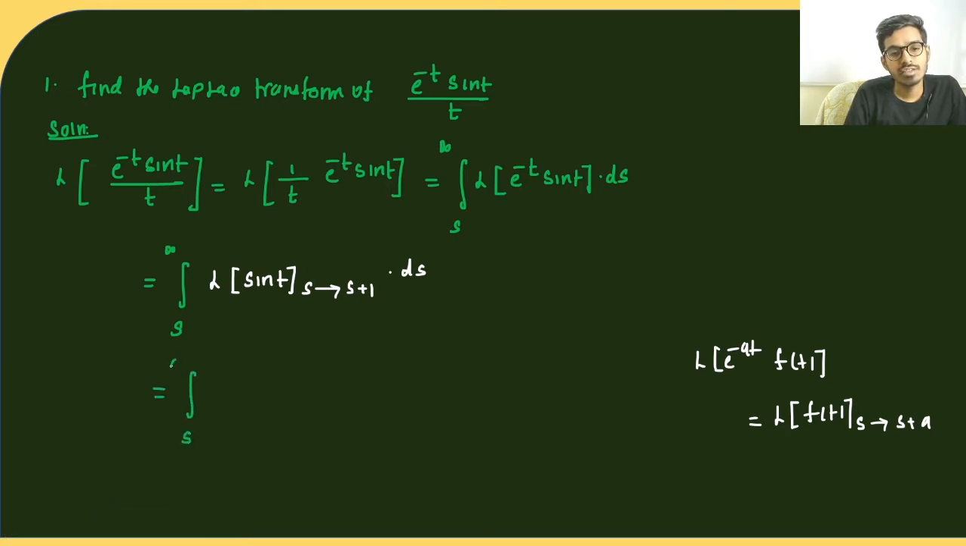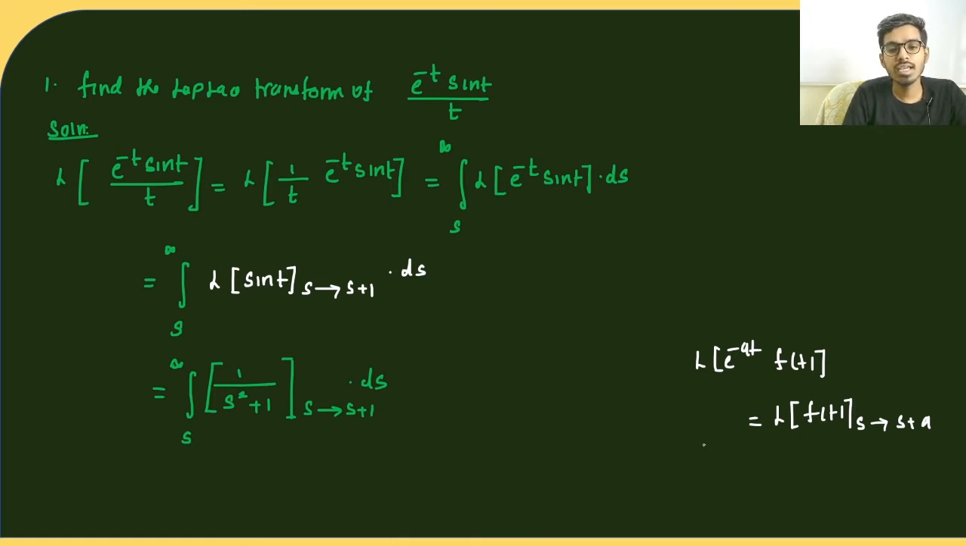So this will be integral s to infinity. Now what is the Laplace transform of sine at? It is a by s square plus a square. So here a is 1, so it will be 1 by s square plus 1. In that you replace s by s plus 1. Already we have ds, so integral s to infinity ds will remain. So we are finding the Laplace transform of e power minus t sine t, which is the same as L of sine t with s replaced by s plus 1.